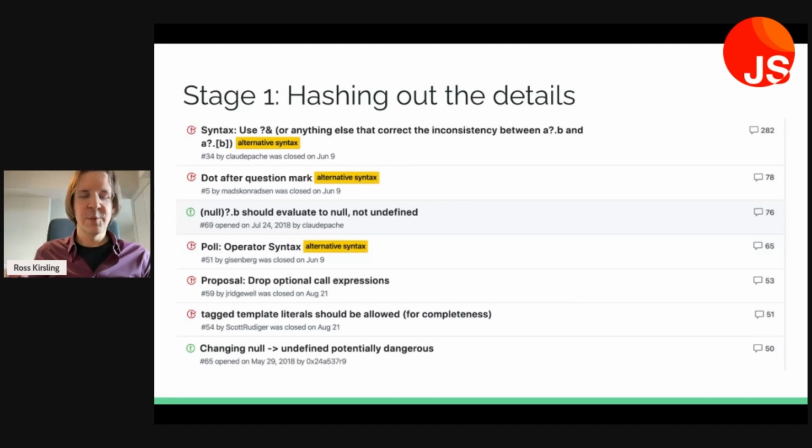Also, semantics-wise, in a language which only has null, which doesn't have undefined, there's a different way of considering this operation, which is that you're propagating null through the chain. But that's not really how we want to consider this. What we want to consider is you're trying to reach the end of the chain. You're trying to determine the value of the last property in the chain. And if you can't reach that point, then you get undefined back. You early out with the value undefined.